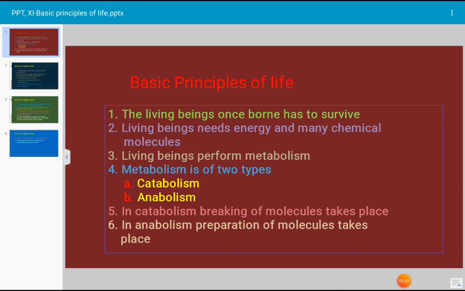In catabolism, breaking of molecules takes place, and during anabolism, preparation of new molecules takes place. That process is known as anabolism. Photosynthesis is the example of anabolism. Respiration is the example of catabolism. And from birth onwards, organisms show a tendency of growth and development. Every living organism grows and develops.